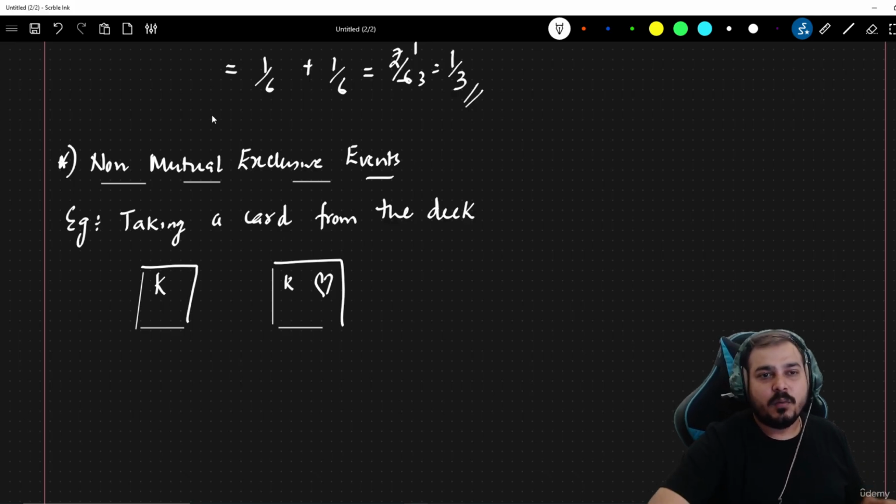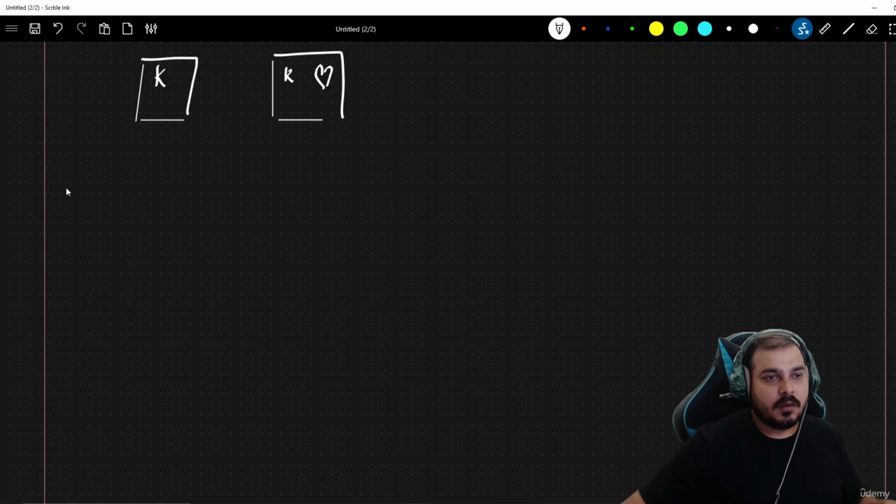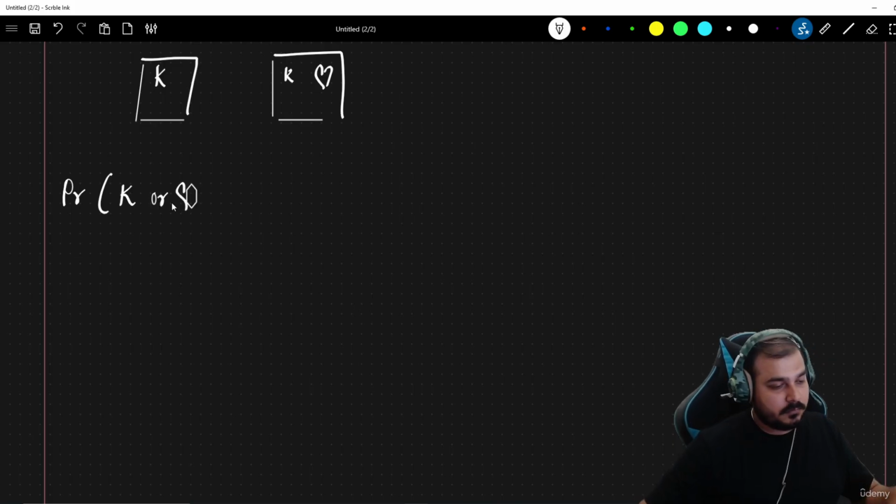So if I say, what is the probability when I pick up a card from the deck, what is the probability of K or heart? I'm just making some heart shape.